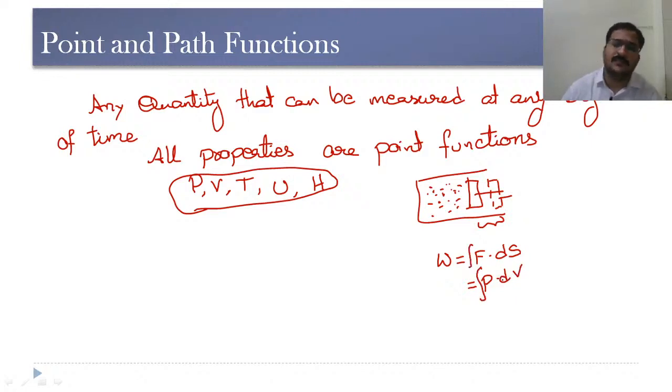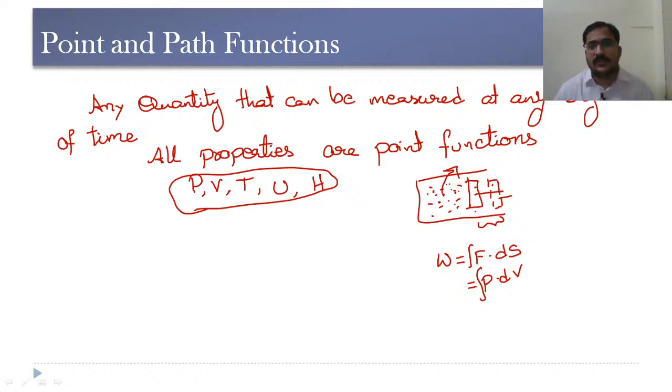So integral F dot ds or integral P dV gives the work done. That means until this piston moves from one position to another, we are not going to get work done. And until then, there might not be any heat loss to the surroundings or heat gained by the system.